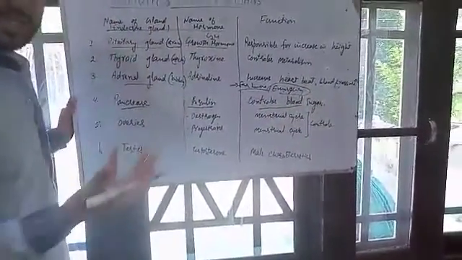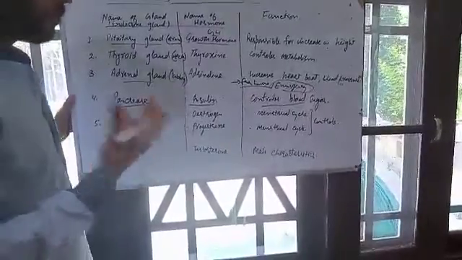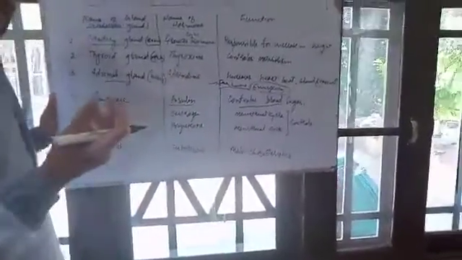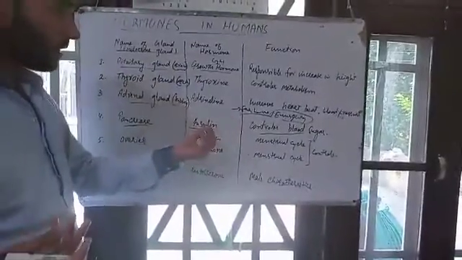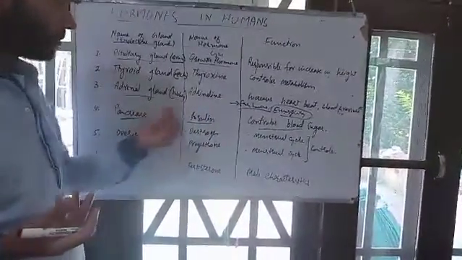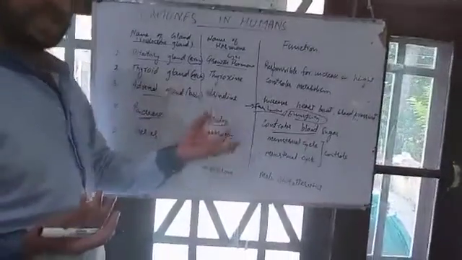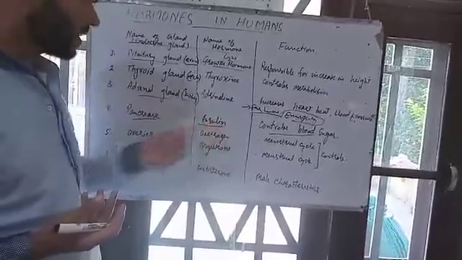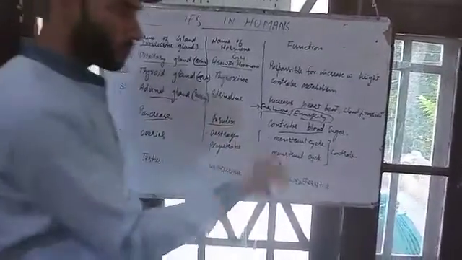That means diabetes. Some individuals, when they do not produce sufficient insulin, get diabetes, a disease which is caused by deficiency of insulin. Insulin is a hormone which controls blood sugar level.